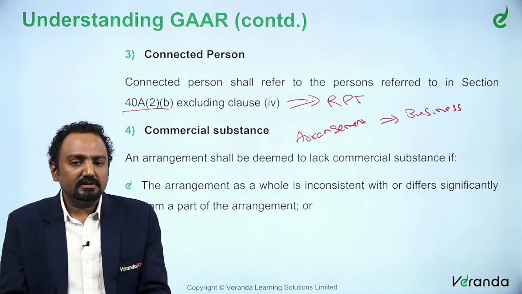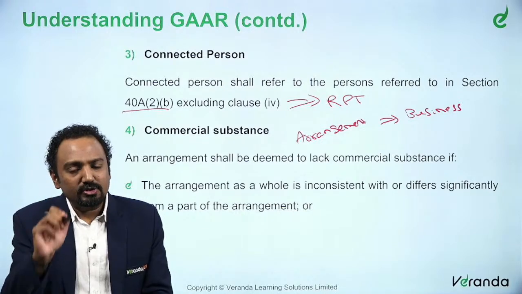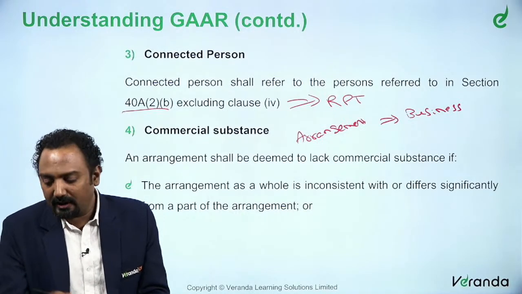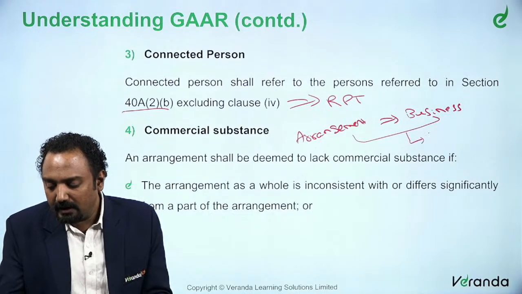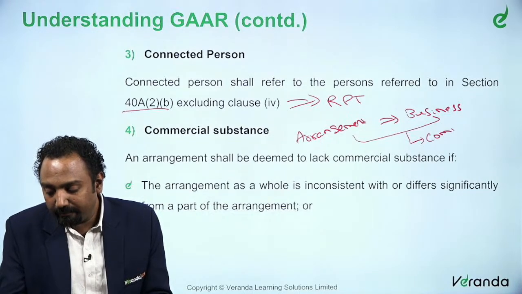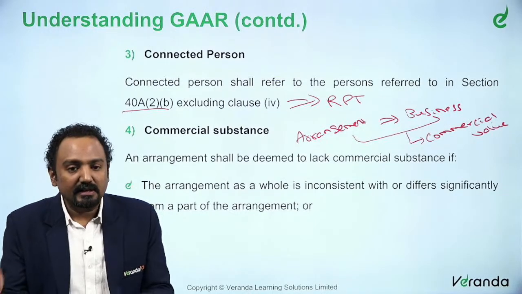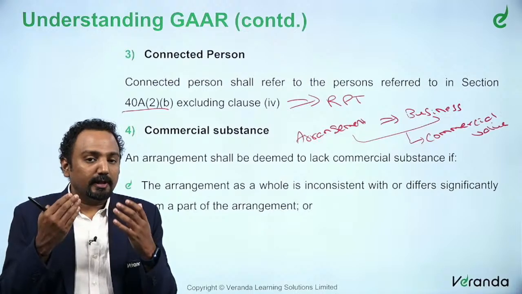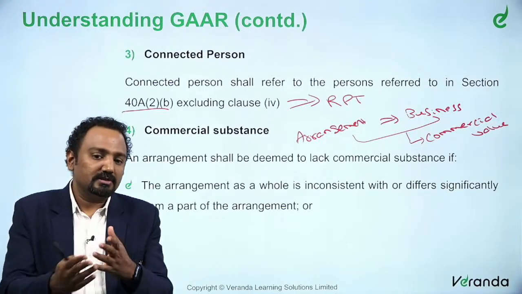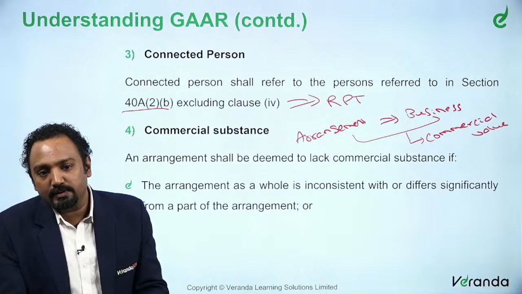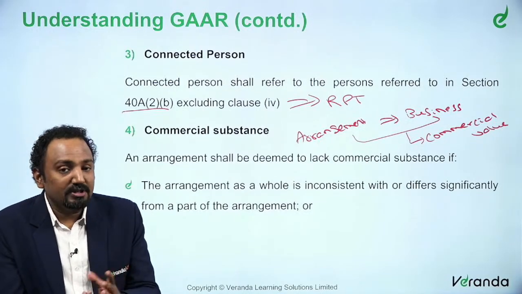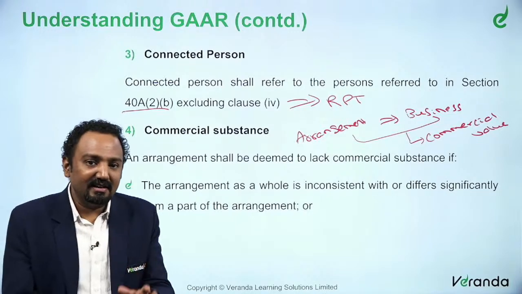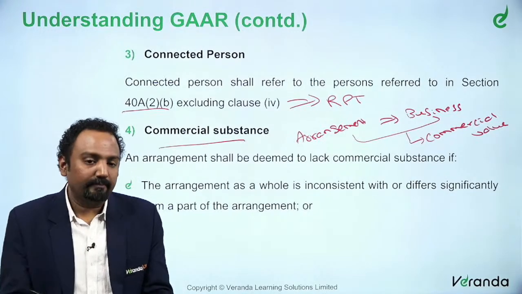Whenever it is for business, what is the key element that should exist in that arrangement? What should exist is typically called commercial value, right? Because what you are entering is a commercial arrangement. It is for the purpose of trade, for the purpose of business. So, there must be a commercial arrangement. We need to understand what you actually mean by this commercial value. That is defined here as commercial substance.